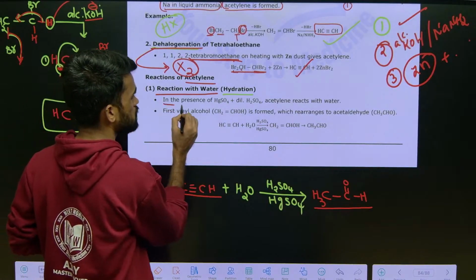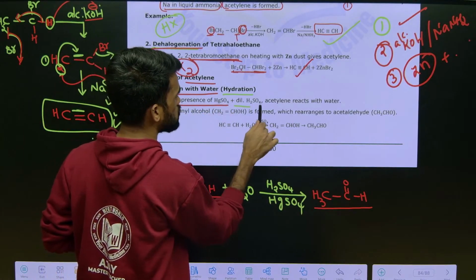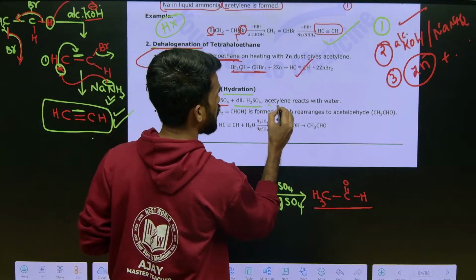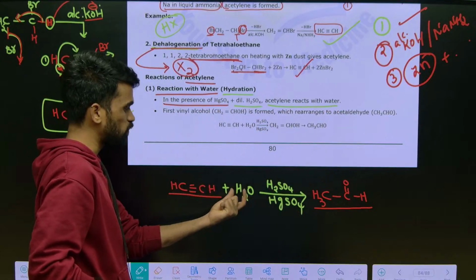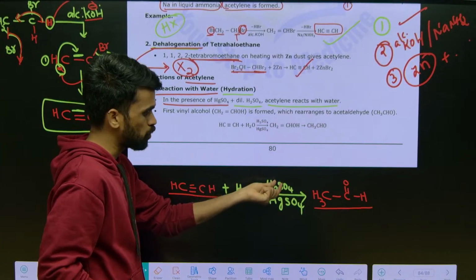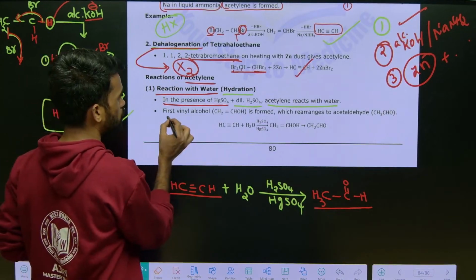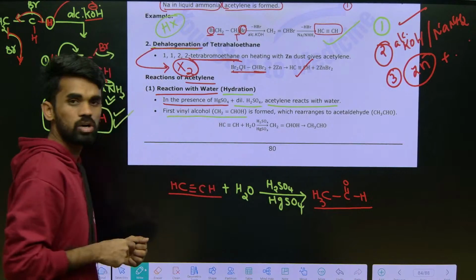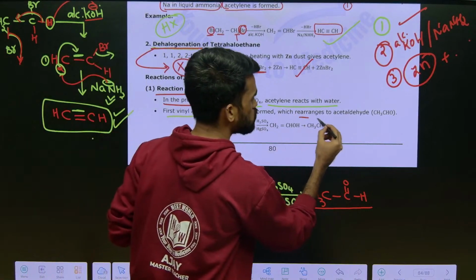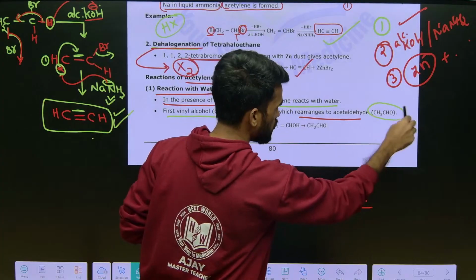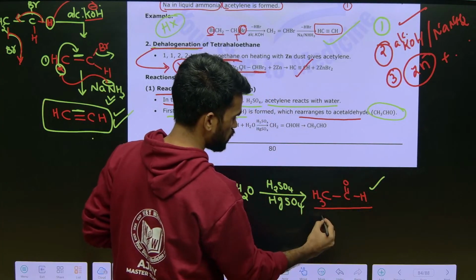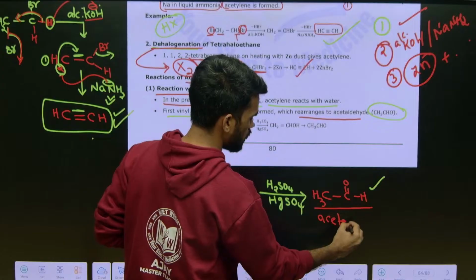See, in the presence of mercuric sulfate and dilute sulfuric acid, acetylene reacts with water. First it will form vinyl alcohol, that is, an enol. Then it rearranges to acetaldehyde. So what we got is acetaldehyde. You can mention it here as acetaldehyde.